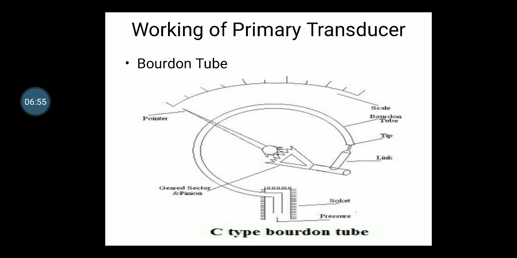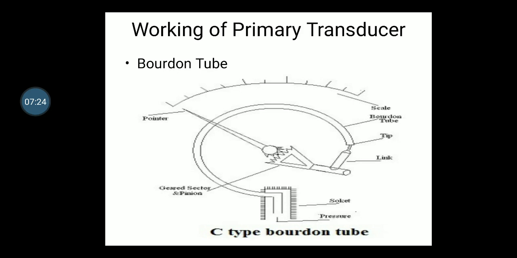So whenever we insert pressure in that place, the other end of that C type part always tries to move straight, right? Because that is a basic property, because if you insert some air pressure, it will try to become straight, right?